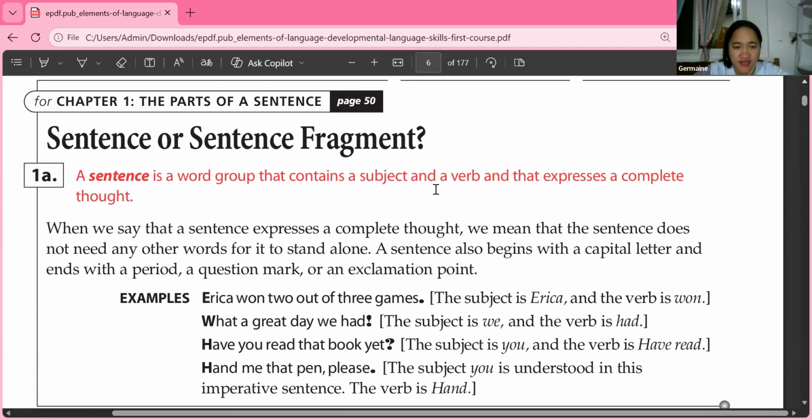Since it starts with a big letter, we can see a punctuation mark. Very good, we call it punctuation marks. It can end with a period, it can end with a question mark, and it can also end with an exclamation point.